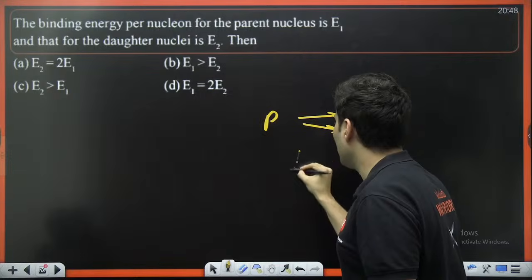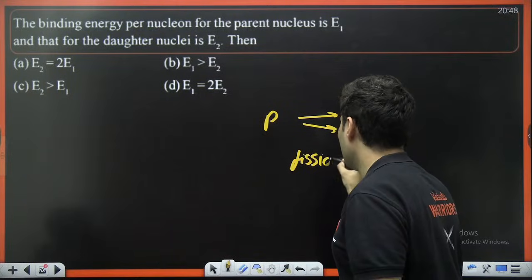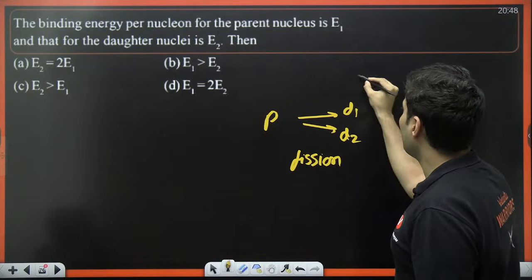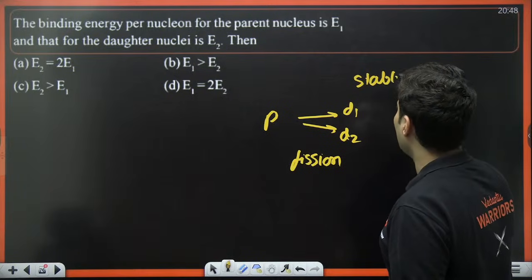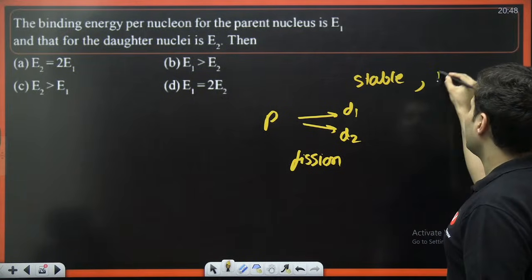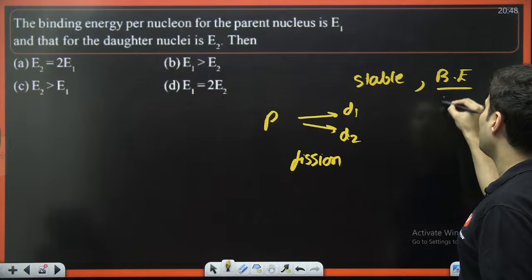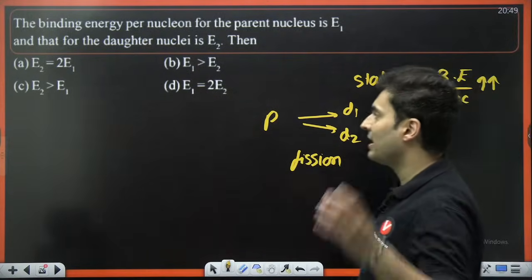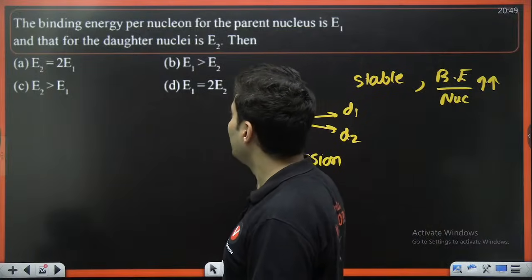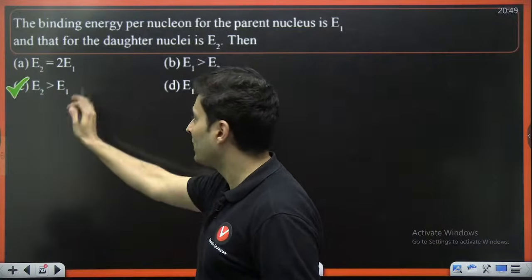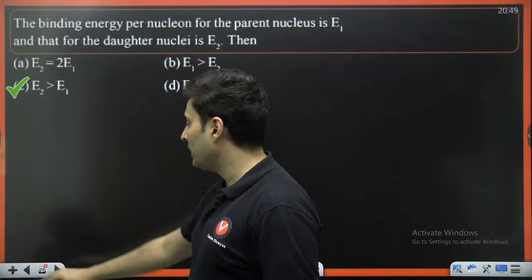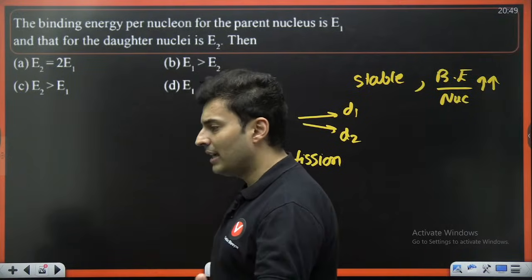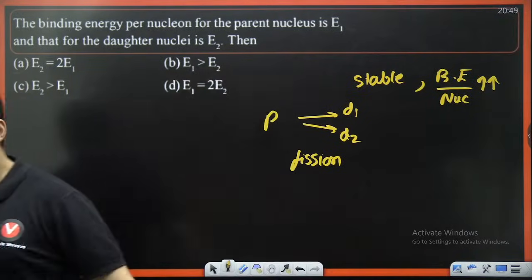If they broke, there was a fission which occurred. They became more stable. That means their binding energy per nucleon is higher. So daughter has higher binding energy per nucleon. That means E2 will be more than E1. That is option C. Very, very good.